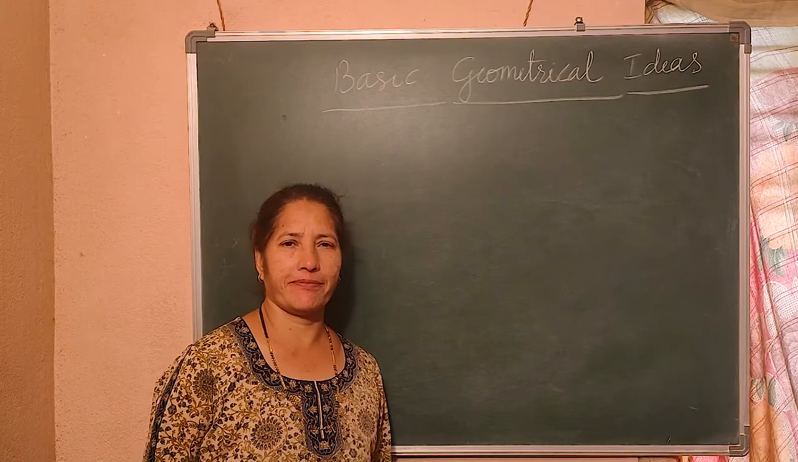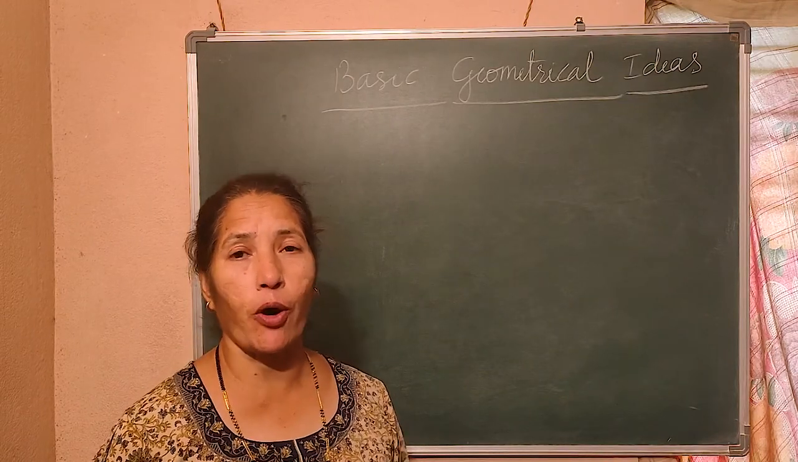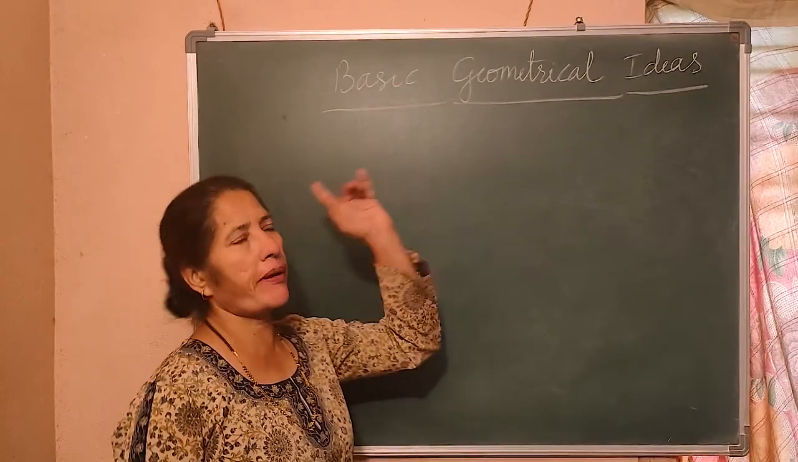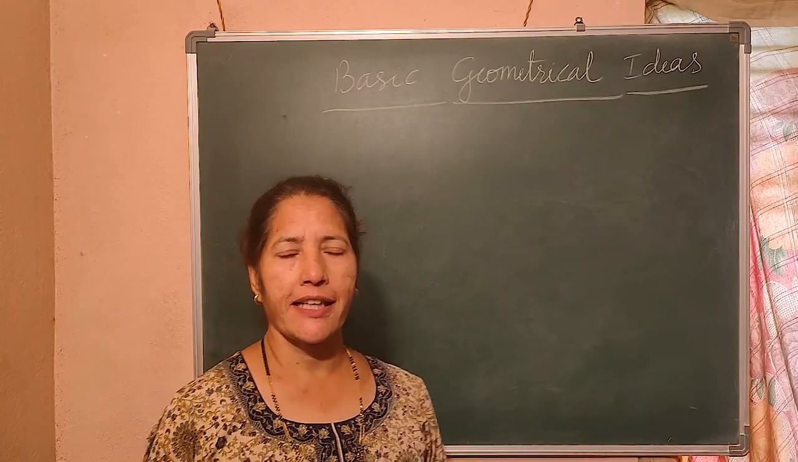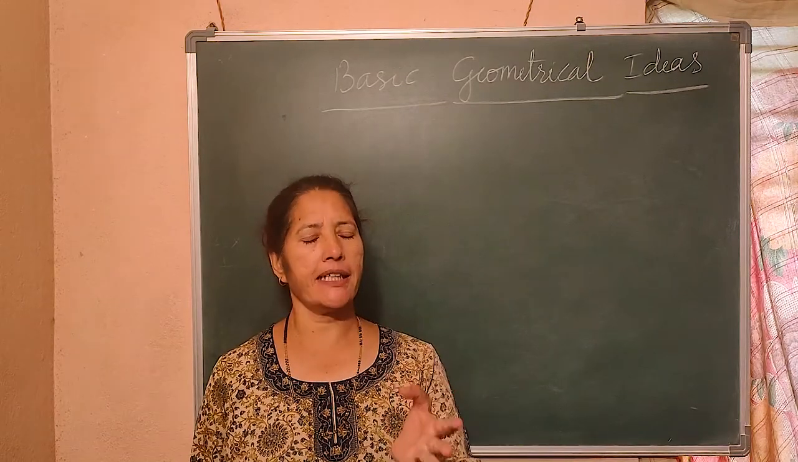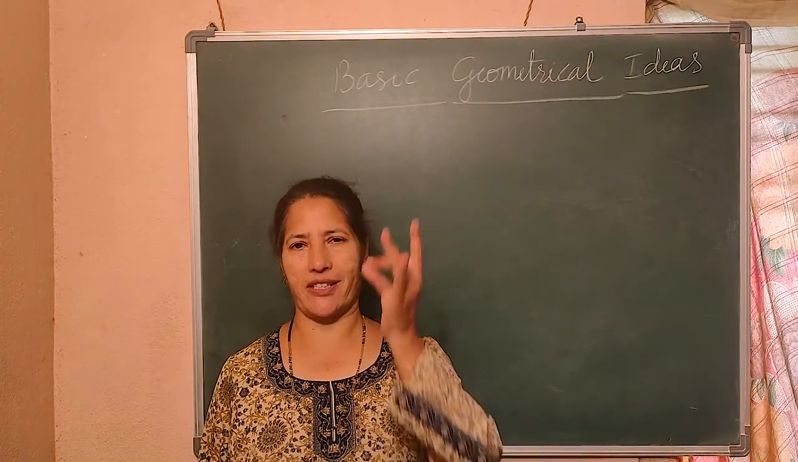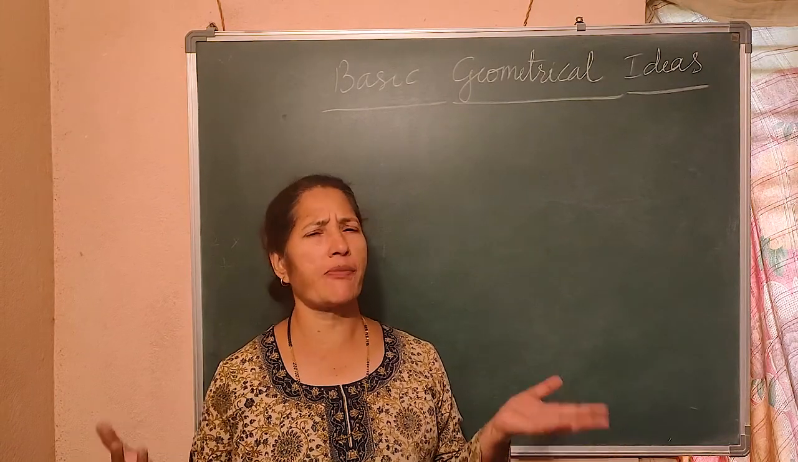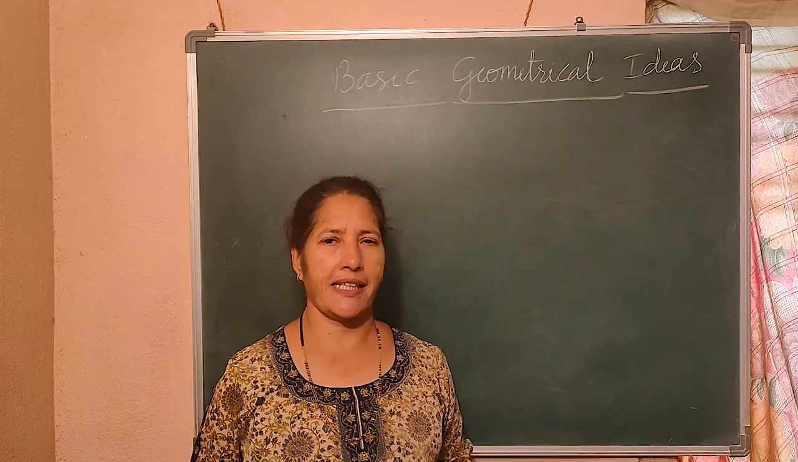Hello everyone. Today let us move on to a new chapter called Basic Geometrical Ideas. In mathematics we have mainly three parts: arithmetic, algebra and geometry. What is arithmetic? Arithmetic is a branch of mathematics where we deal with numbers.